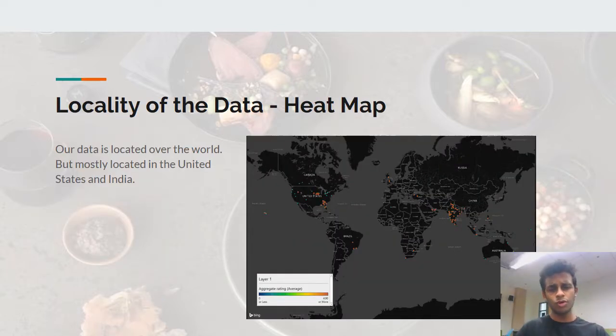So we wanted to do a quick overview of where the restaurants we've used in this data set and this analysis are located. So it can be seen that the restaurants are located pretty much all around the world, but there are more restaurants in the United States and in India. So we made a heat map, which is one of the reasons why we did not remove the longitude and the latitude coordinates from the data set.